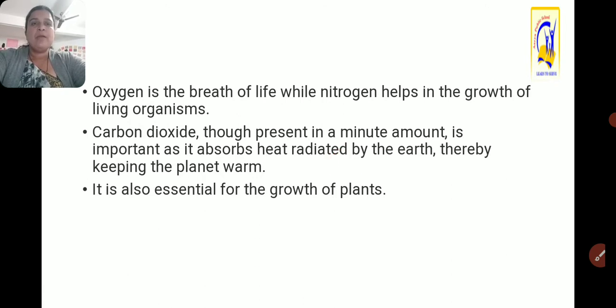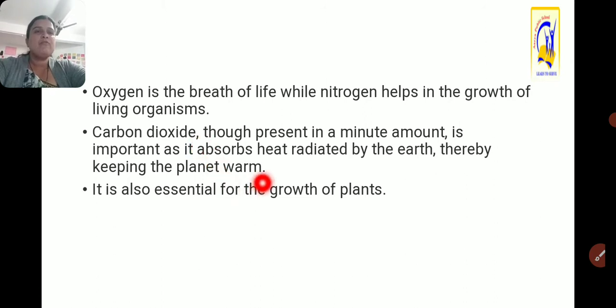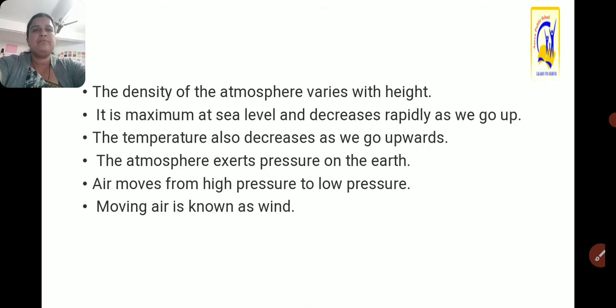That's why if the carbon dioxide proportion increases in the surroundings, we feel warm. If you go to city areas, the amount of carbon dioxide slightly increases, and that's why we feel warm, especially in city areas. It is also essential for the growth of plants. So carbon dioxide is one of the important gases which plants require to grow well.